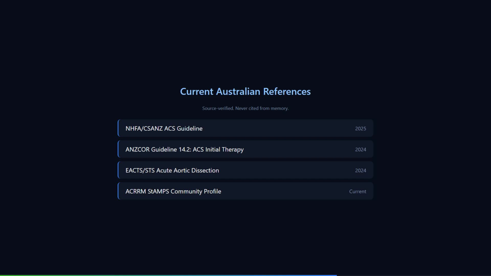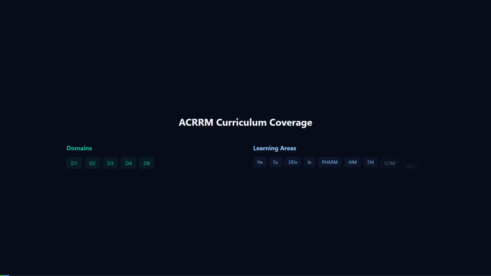After pharmaco-invasive angiography at the regional center, assuming successful PCI and stenting, this patient returns to StAMPSville for ongoing care. His medication regimen will include dual antiplatelet therapy, aspirin plus ticagrelor or clopidogrel for 12 months, a high-intensity statin, atorvastatin 80 mg daily, an ACE inhibitor or angiotensin receptor blocker, and a beta blocker, particularly if there is any left ventricular dysfunction. I would arrange a transthoracic echo at the regional center during his admission to assess ejection fraction and wall motion abnormalities.